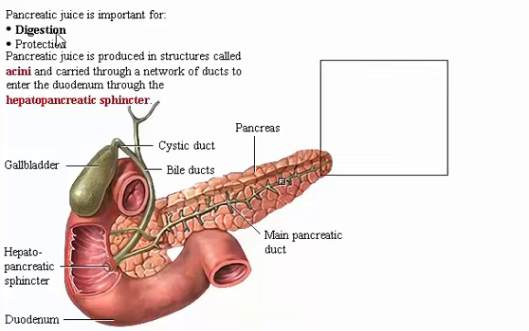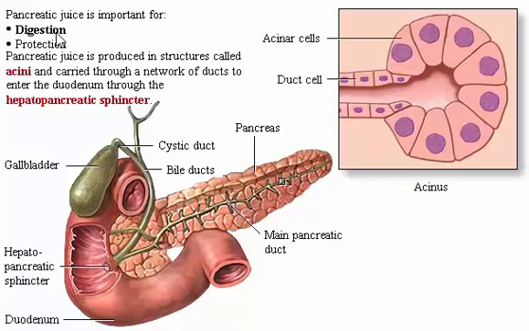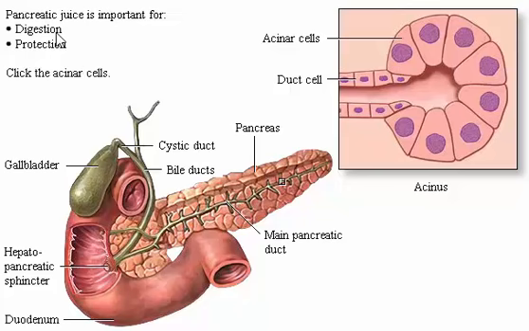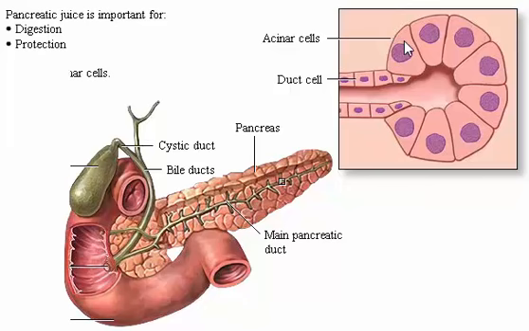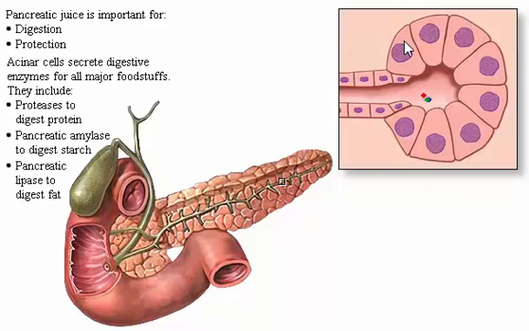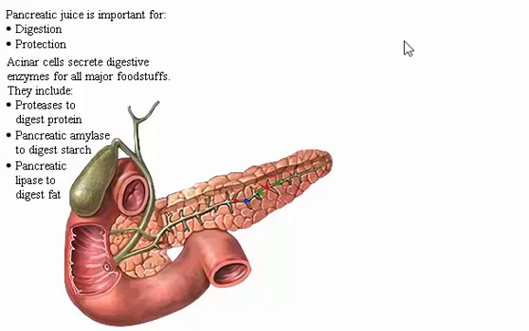Pancreatic juice is produced in structures called acini and carried through a network of ducts to enter the duodenum through the hepatopancreatic sphincter. Click the acinar cells. Acinar cells secrete digestive enzymes for all major foodstuffs. They include proteases to digest protein, pancreatic amylase to digest starch, and pancreatic lipase to digest fat. Click the duodenum.